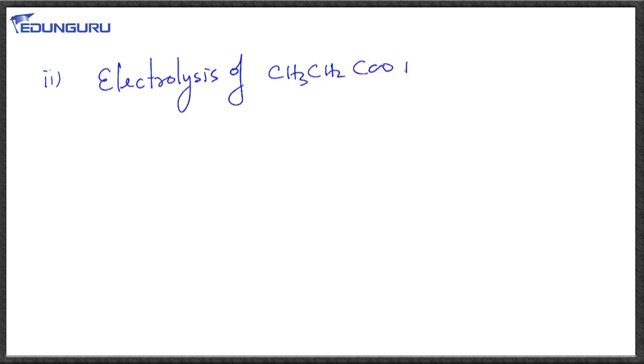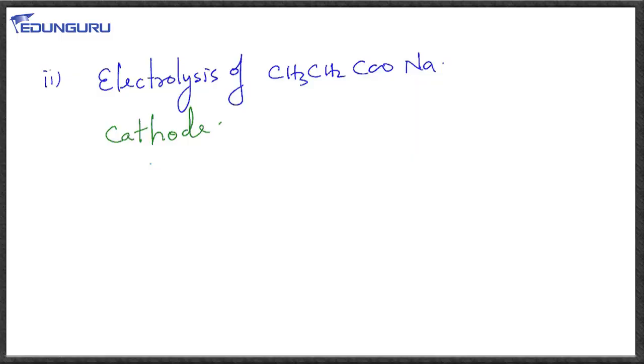Let us discuss electrolysis of sodium propanoate, that is CH3CH2COONa. Now we know when we move at cathode we are having sodium and hydrogen, just two things, Na+ and H+, and out of H+ and Na+, the one which is going to get reduced is the H+, because of the same reason we discussed in the previous example. So we will get hydrogen at cathode.